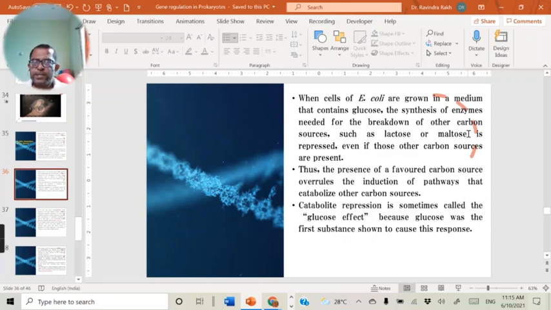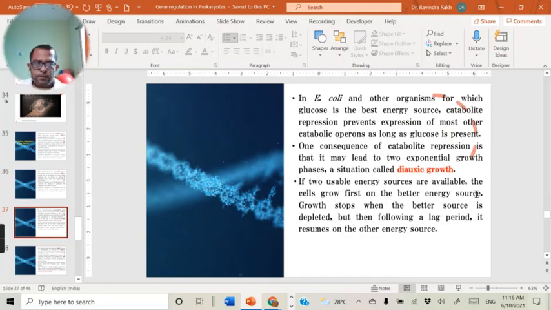Now this catabolite repression is also sometimes called the glucose effect, because this effect was firstly observed because of glucose. It means whenever glucose is available in the surrounding medium, at that time this bacteria firstly utilizes the glucose as a carbon and energy source, and then later on it utilizes the other source which is available there in the surrounding medium. So that's why it is also called the glucose effect. Now we have already seen this.